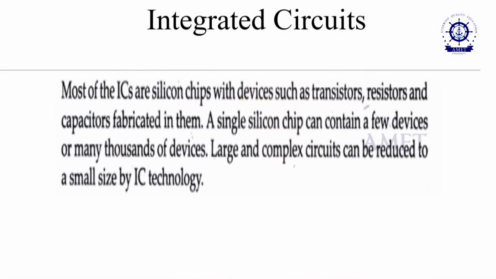Let me see what integrated circuits are. An integrated circuit is nothing but a single silicon chip. In a single silicon chip, a large number of components are fabricated, a grouping of components like transistors, resistors and capacitors. A single IC contains a large number of components, and we call it an integrated circuit. So we can carry it anywhere, from here to another location.